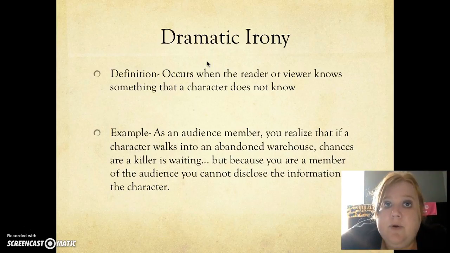As an example, we all watch scary movies. As an audience member, you realize that if a character walks into an abandoned warehouse, chances are a killer is waiting. But because you are a member of the audience, you cannot disclose the information to the character.